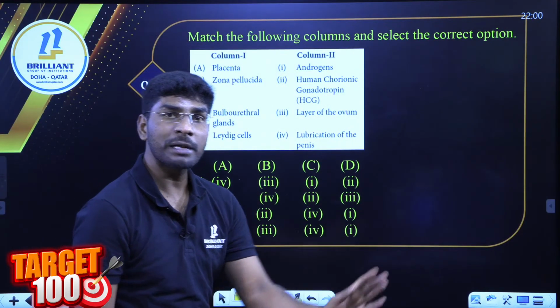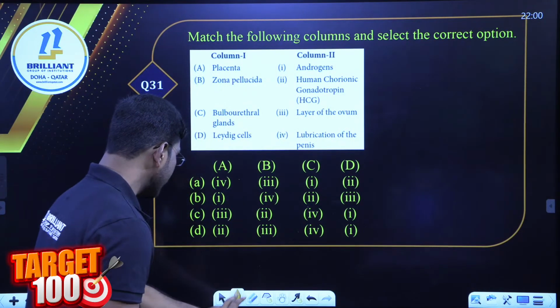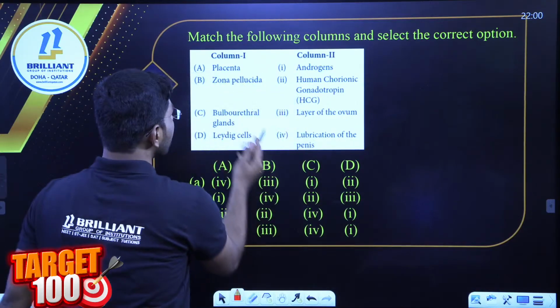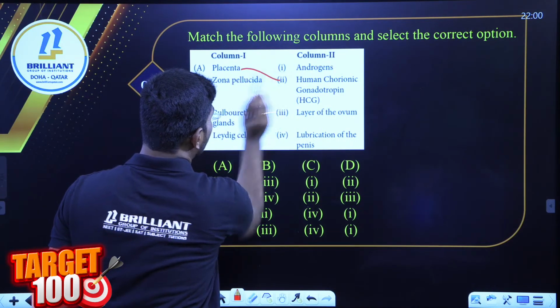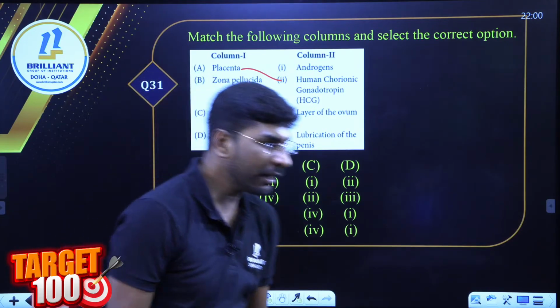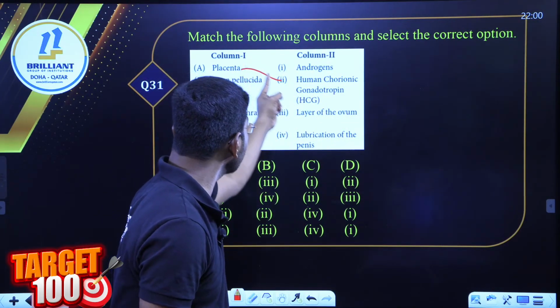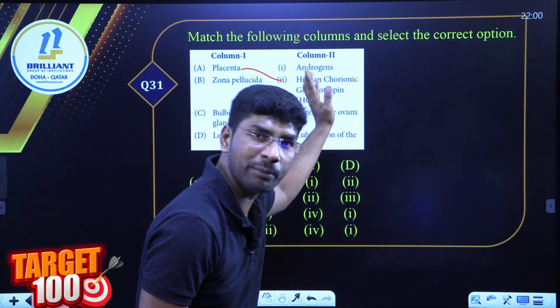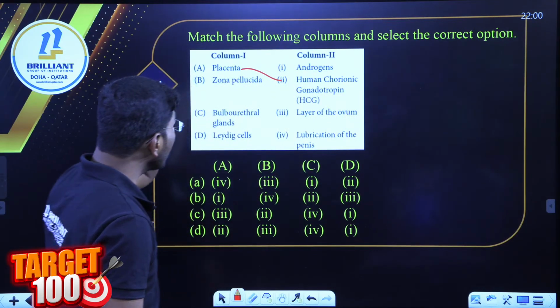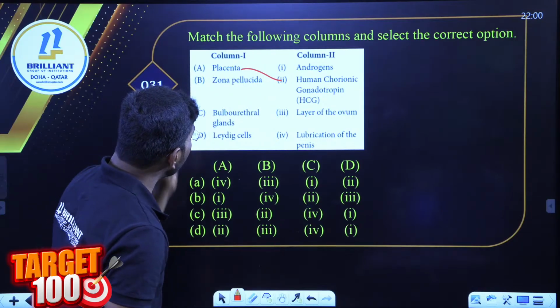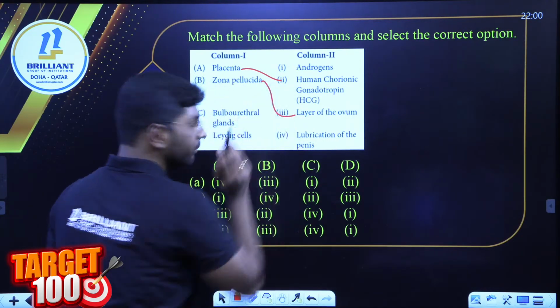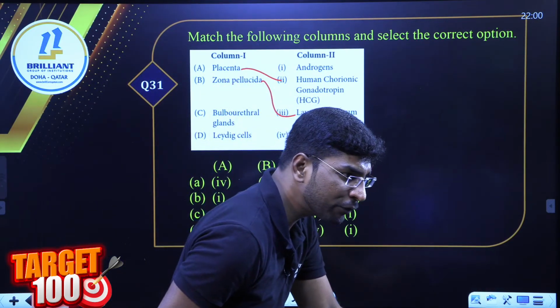Anyone of you? Placenta, zona pellucida. Let me take here. Placenta, I can write what? Human chorionic gonadotropin hormone. Yes? Are you there? Pavitra, is it the correct answer now? Look here. Placenta, human chorionic gonadotropin hormone. Yes, it's correct, sir. Zona pellucida, what shall I write? Layer of the ovum, right?